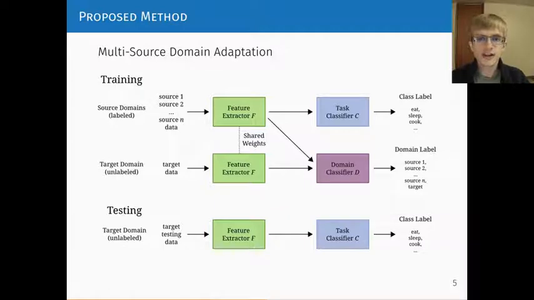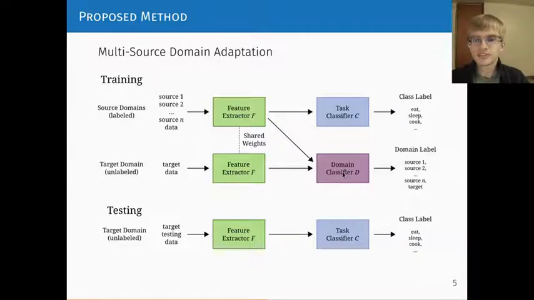First, we use domain adversarial training. We can run the source domain data through a feature extractor, and then since we have the labels, we can directly train a classifier with those labels. However, since we don't have labels for the target domain, we can't directly train a classifier on it in the usual way. Instead, we train the outputs of the feature extractor between the source domain and the target domain to be similar or invariant, so that they look like they're coming from the same distribution. We can do this with an adversary, which here is the domain classifier. This is similar to the discriminator in GANs.